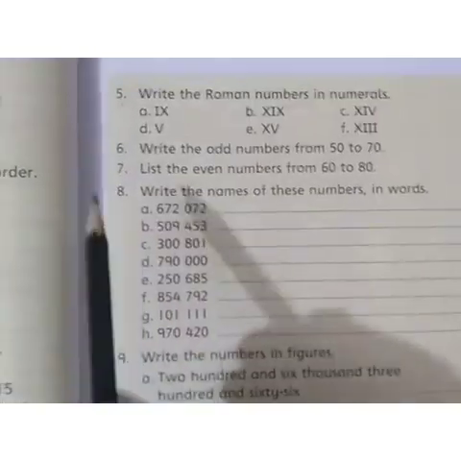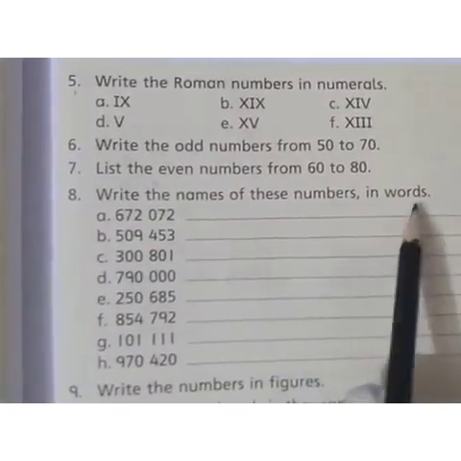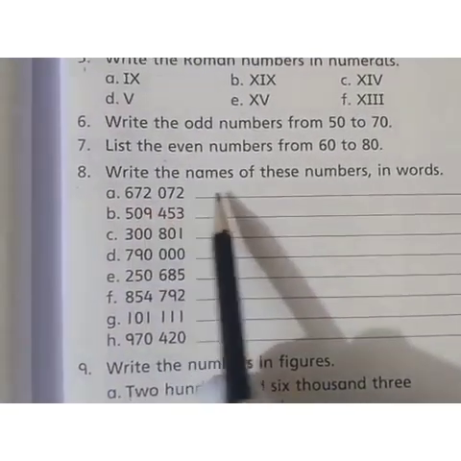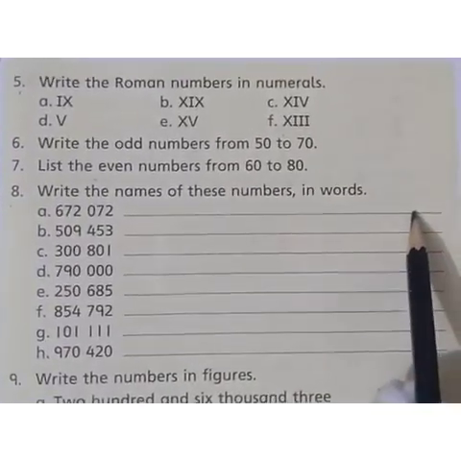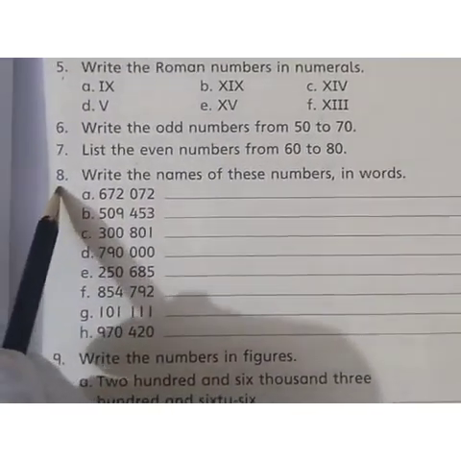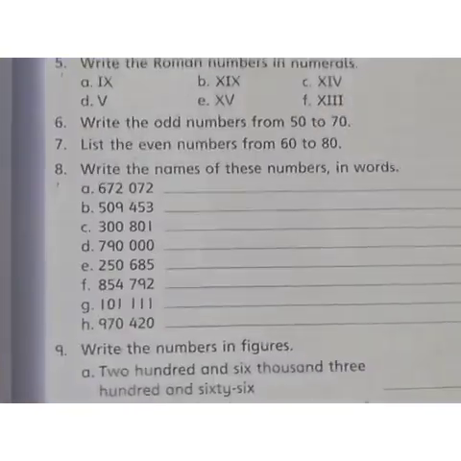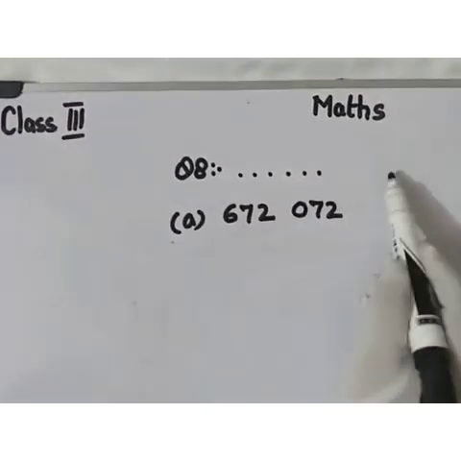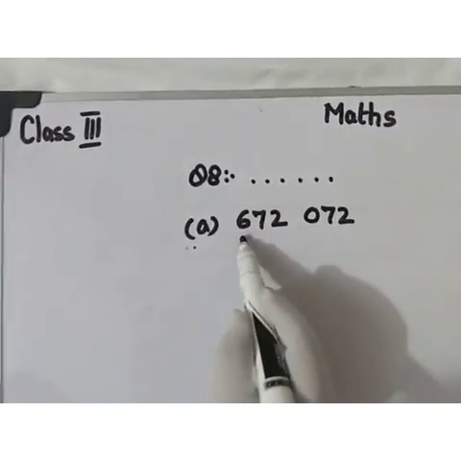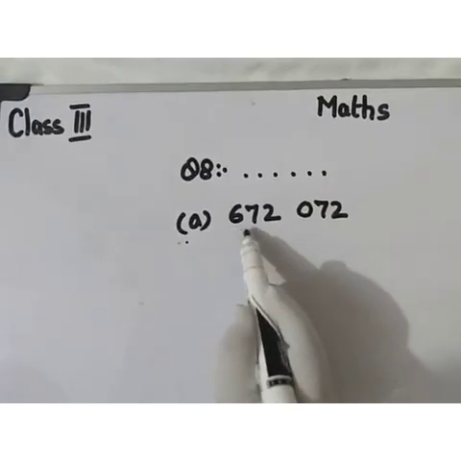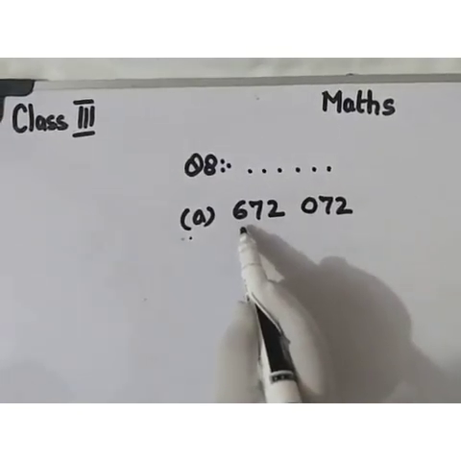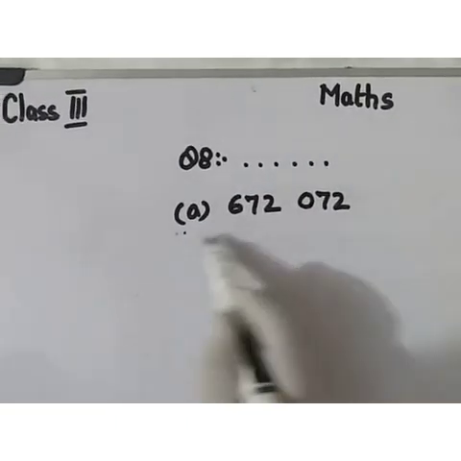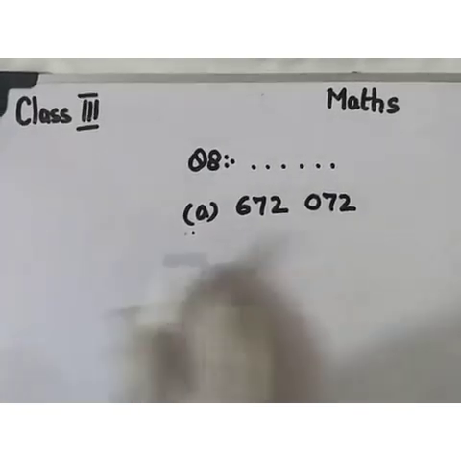Now question number 8. Write the names of these numbers in words. The numbers are in numerals and you have to write the names of the given numbers. You have to write the question number 8 in your notebooks. In your notebook, first write the question number 8 from the book. The part A is 672,072. You have to write it in words.